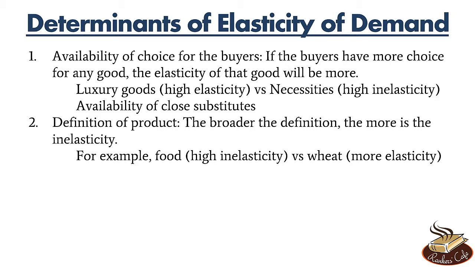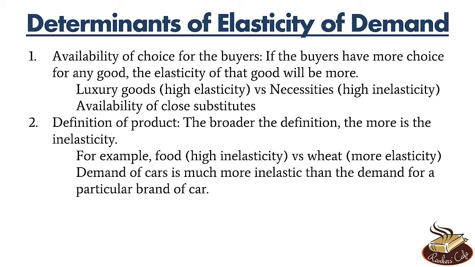Instead of wheat, you can consume rice, you can consume jowar, you can consume bajra. But food has no substitute. You have to eat something, right? To survive, you have to eat something. Now take another example. Demand of cars is much more inelastic than the demand for a particular brand of car, let's say Maruti WagonR. The demand of Maruti WagonR will be a lot more elastic than the demand for cars. So how we define the product also determines the elasticity of that product.